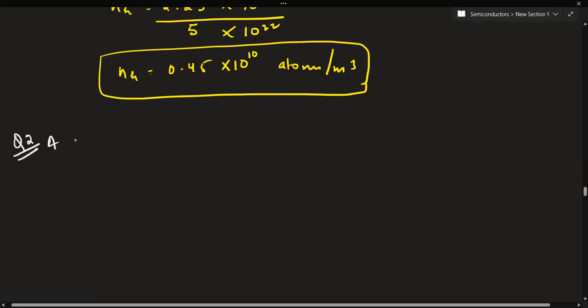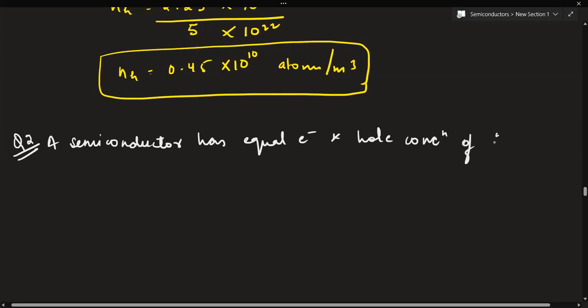Okay, see, this second question says that there's a semiconductor which has equal electron and hole concentration. Initially, the concentration is about 2 into 10 to the power 8 per meter cube. This is how we represent the concentration of holes and electrons.